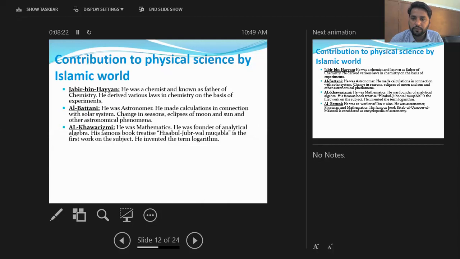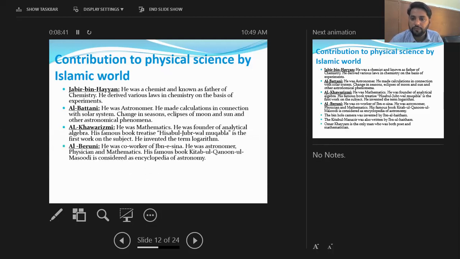Then we have Al-Biruni. Al-Biruni was a co-worker of Ibn Sina. He was an astronomer, physician, and mathematician. His famous book was Kitab al-Qanun al-Mas'udi, which is considered an encyclopedia of astronomy.